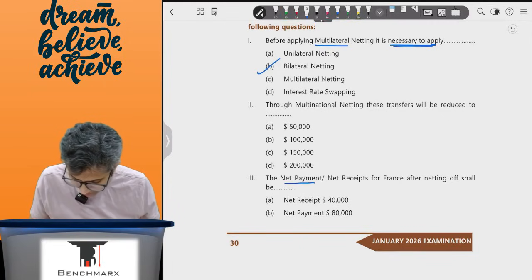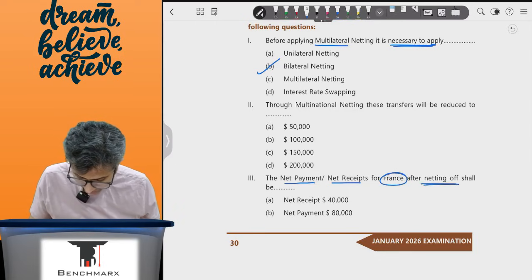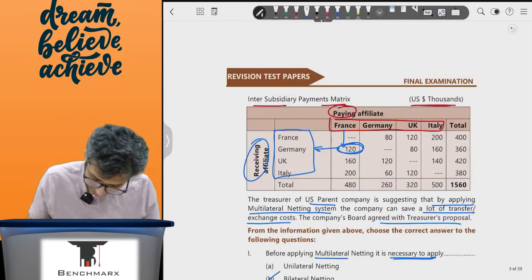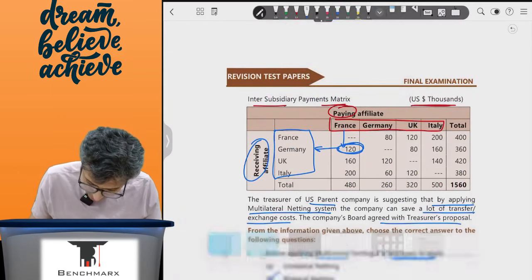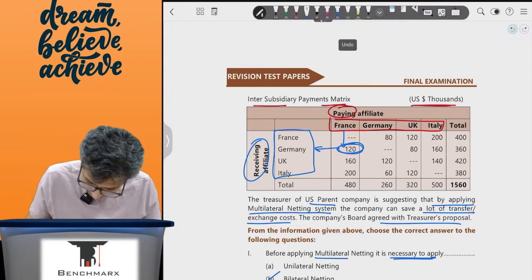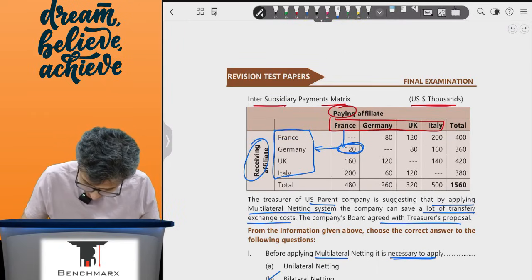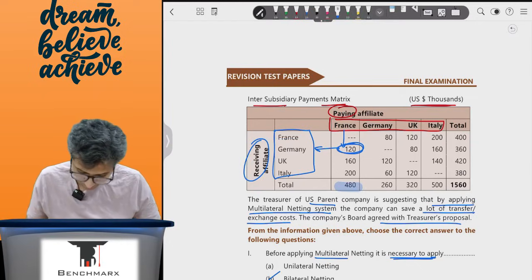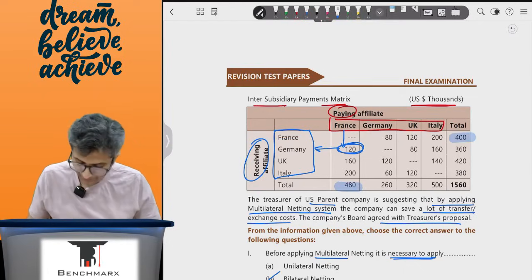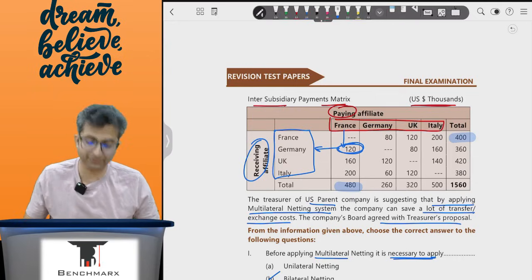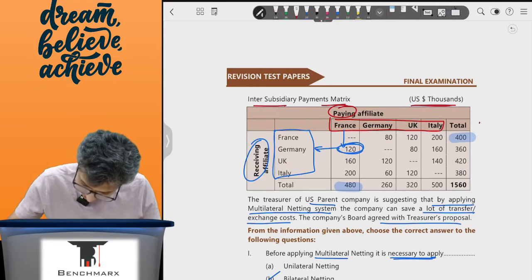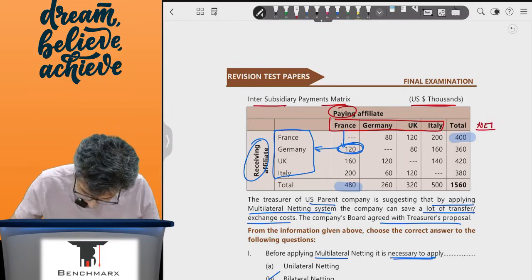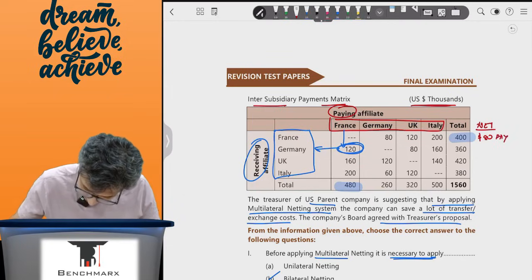Then before I go to the second MCQ: the net payment or net receipts for France after netting off shall be. When I look at France, France has to pay 480 gross and has to receive 400. So the net position in France is $80 pay.